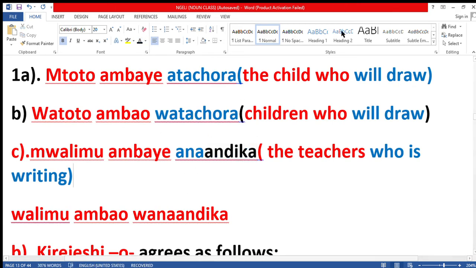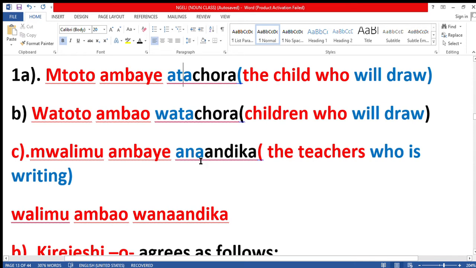Andika. So here also this one is the verb, chora, draw, okay? Even here, this is a verb, chora, okay? The other ones, this ta is a prefix for tense. This is a prefix for the second person. The mtoto ambaye, the third person. Even this one, wa, for the third person plural. This one for the present tense. Ta here is for the future tense, na here for the present tense.